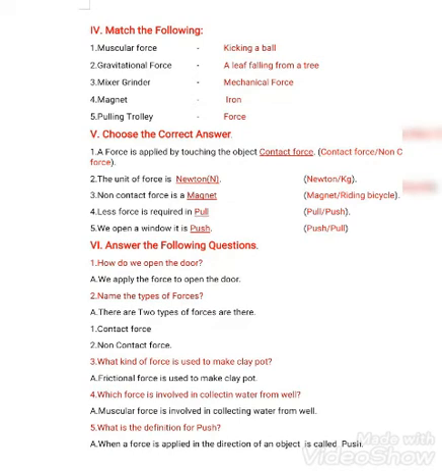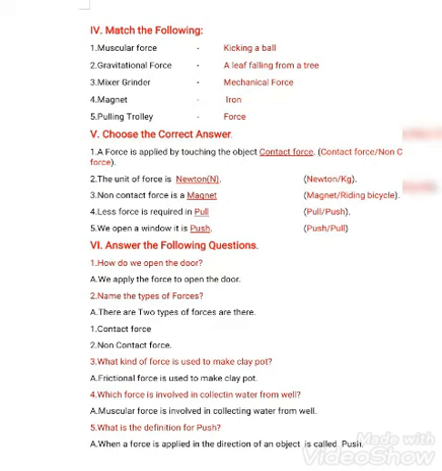Next one, answer the following. First question, how do we open the door? We apply force to open the door.